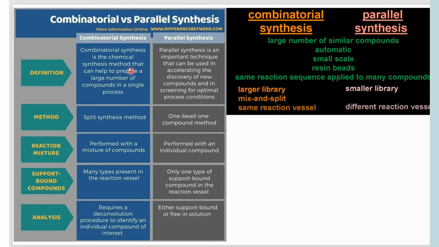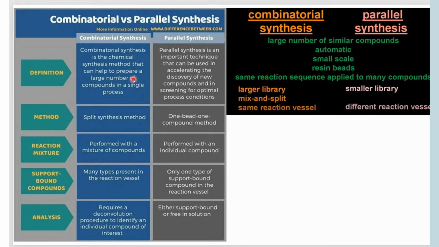So it is a chemical synthesis that helps to prepare a large number of compounds in a single process. And when you're talking about parallel synthesis, what do you mean by parallel synthesis? How is it different from combinatorial? So parallel synthesis is an important technique that can be used in accelerating the discovery of new compounds and in screening for optimal process conditions.